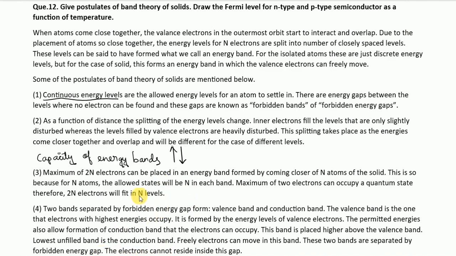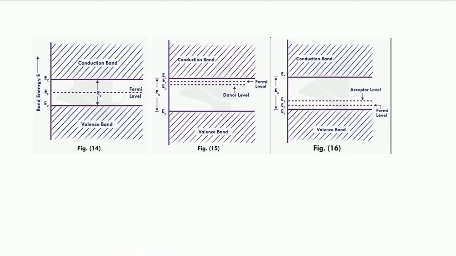Now the next point is valence and conduction band. What are valence and conduction bands? They are the two crucial bands in any solid. The valence band is filled with electrons that hold the structure together, and the conduction band lies just above the valence band. Electrons in this band are free to move and conduct electricity. But the valence band is completely filled.